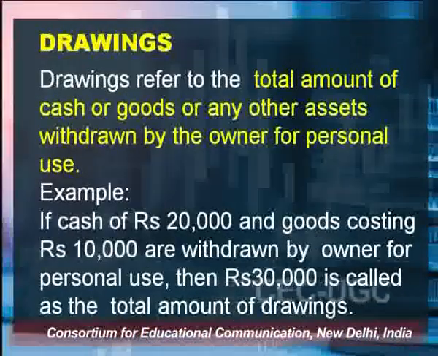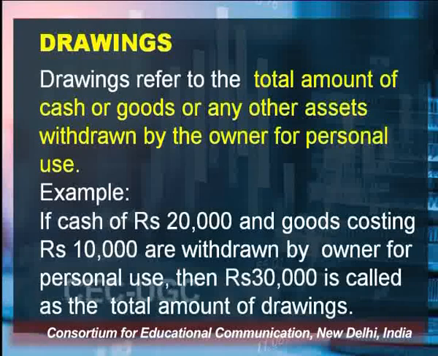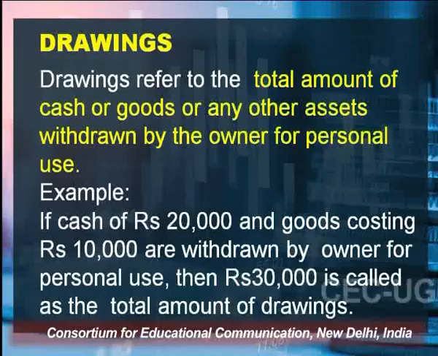This can be explained with an example. Let's take an example here. If cash of rupees 20,000 and goods costing rupees 10,000 are withdrawn by the owner for his personal use, then the entire amount, that is rupees 20,000 and rupees 10,000, is called the amount of drawings. This drawings is shown on the liability side of the balance sheet.